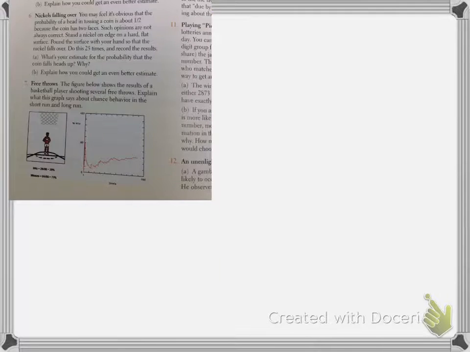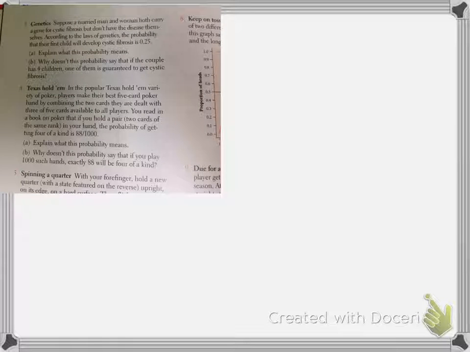I'm going to attempt to make a quick video over the issues I saw in the homework from page 294, number 3, and then 6 through 8. Starting at number 3, there was the problem about genetics. Suppose a married man and a woman both carry a gene for cystic fibrosis, but don't have the disease themselves.